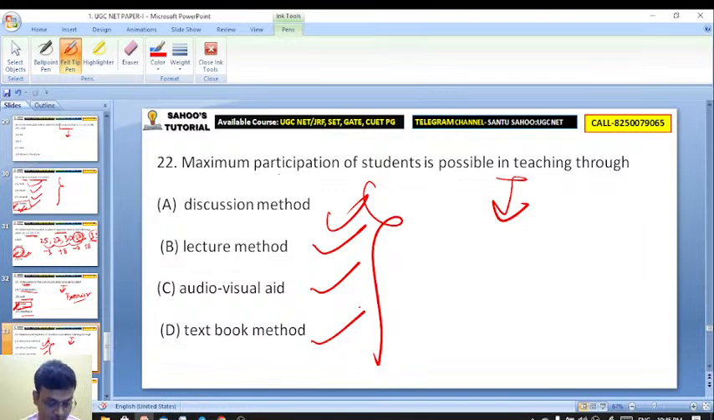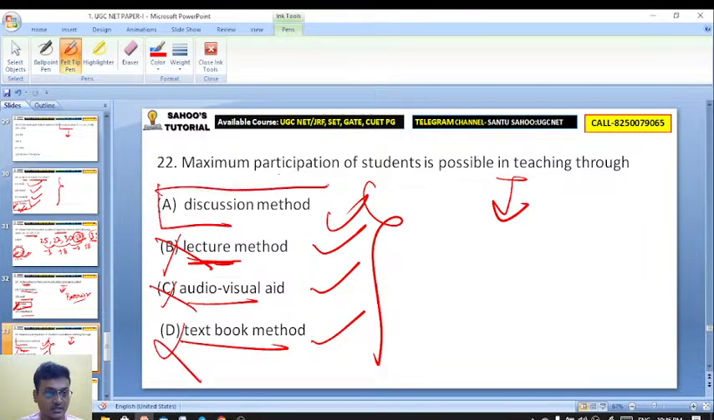In the discussion method, in the lecture method, it is actually teacher centered. Audio visual aid is interesting, but not the textbook method. In the discussion method, what will the student do? The student will participate. The student will also ask questions to the teacher as well. So in the discussion method, participation of the students is maximum. So A is the right answer.